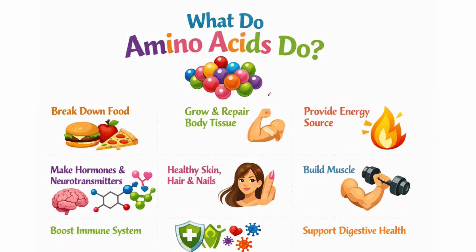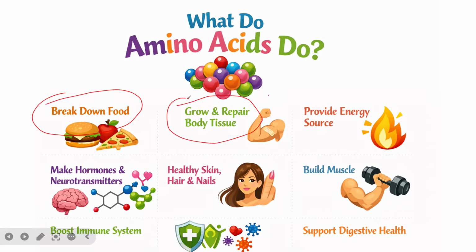So now, what does amino acid do in the body? First, amino acids break down from food, and they are very important for growth and the repair of body tissue. When there is damage in a body tissue, these amino acids are used to repair wearing and tearing of our body tissues. At the same time, these amino acids provide energy in our body, apart from the growth and repair of body tissue. So we use them to generate energy in the body.